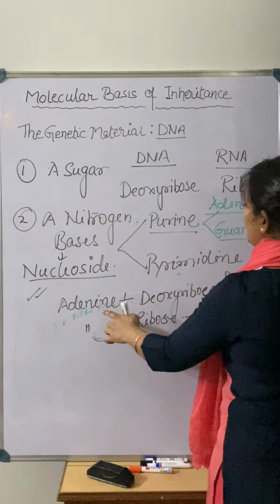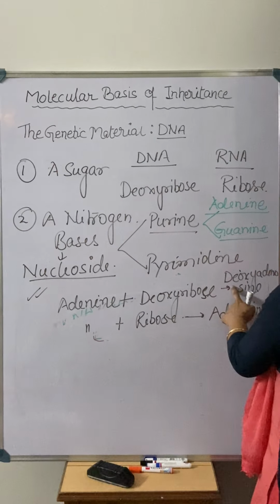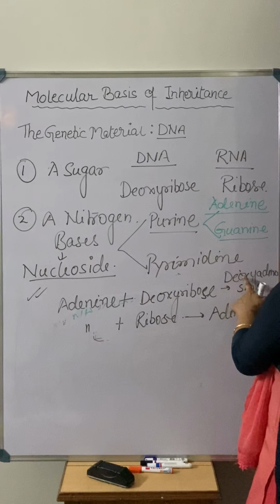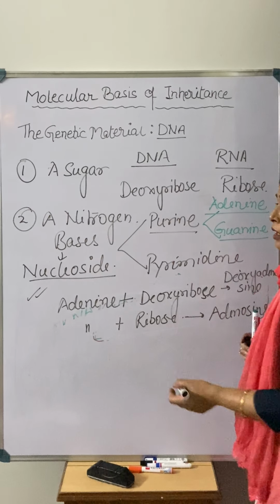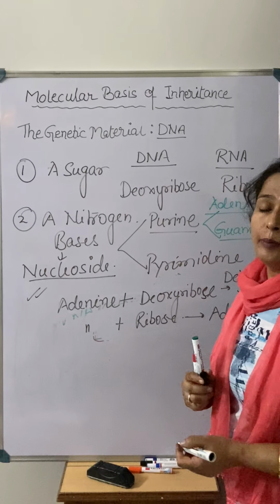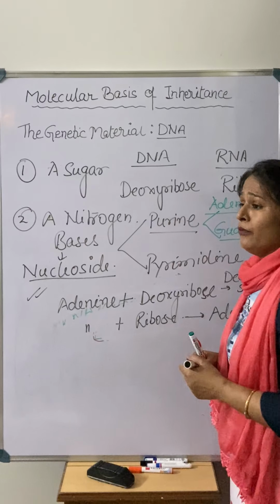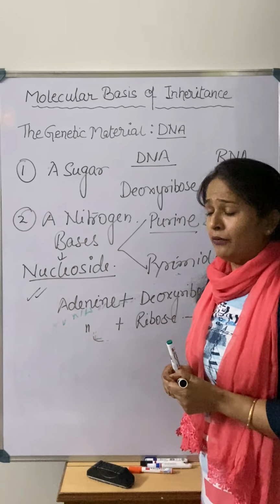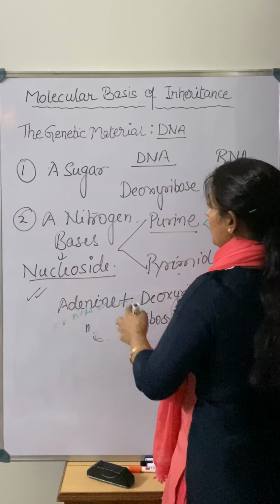Same with guanine. Guanine when combined with deoxyribose and ribose sugar gives guanosine and deoxyguanosine, like this. When it is combined with uracil, we call it uridine. Same with thymine. Thymidine is the nucleoside that we call. So this is the way of forming a nucleoside.